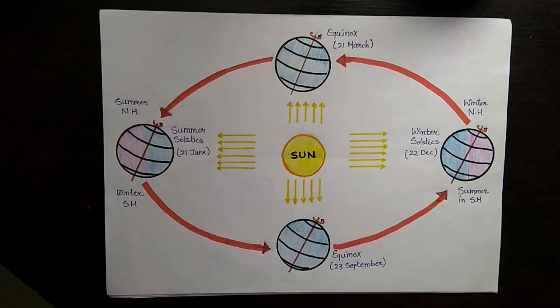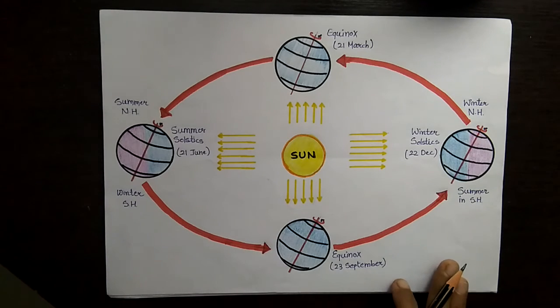In this chapter we are learning about the motions of the earth. Earth has two types of motions, rotation and revolution. Rotation means the earth is moving on its own axis, and because of that there is day and night. And revolution means the earth's movement around the sun.